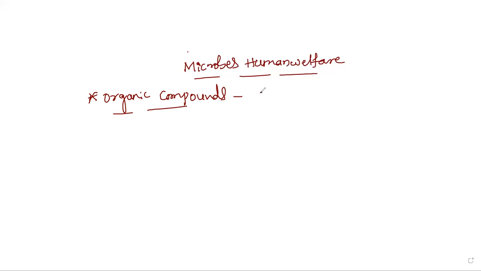Organic compounds means they may be enzymes, or some organic acids, and other molecules which are very beneficial and can act as medicines. Let us discuss one by one.